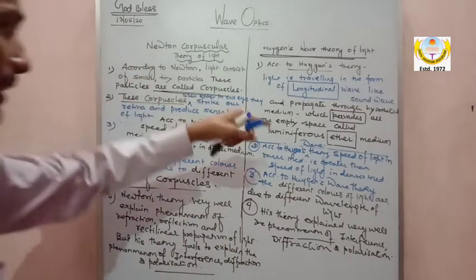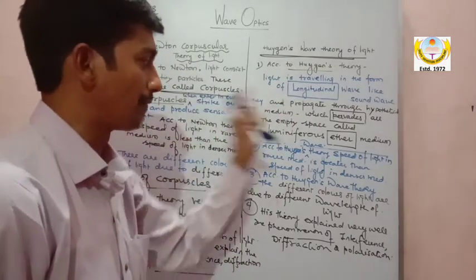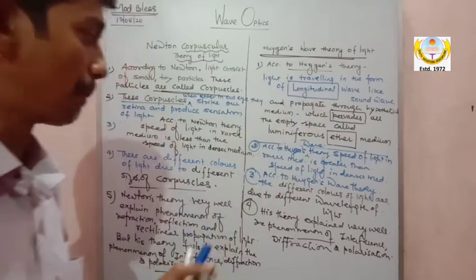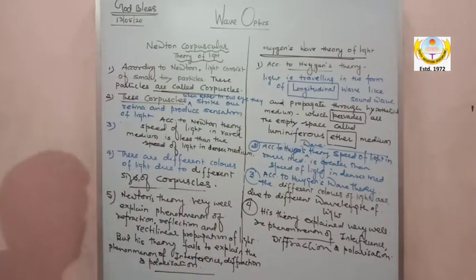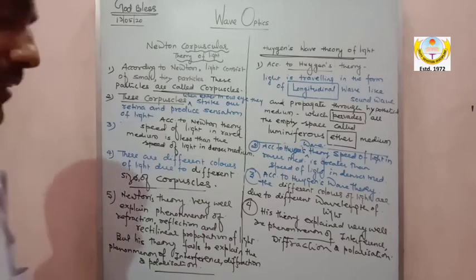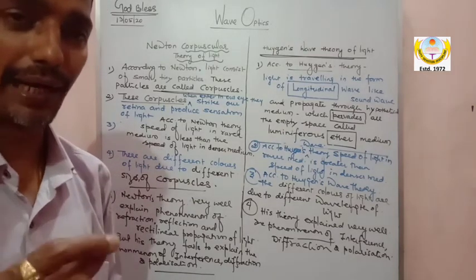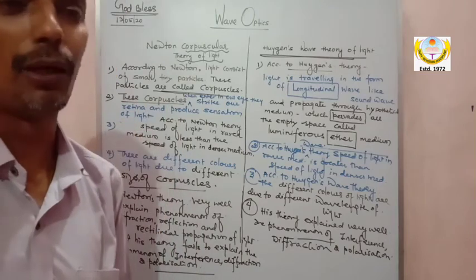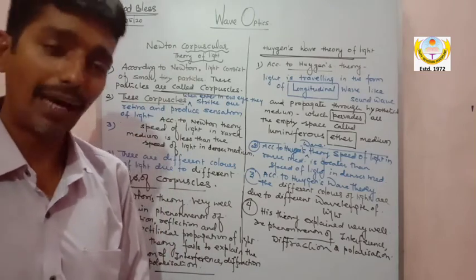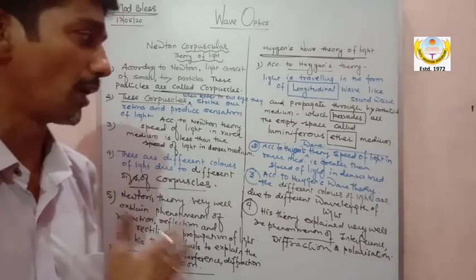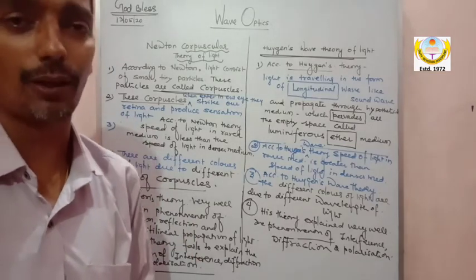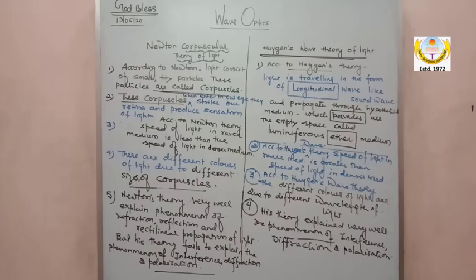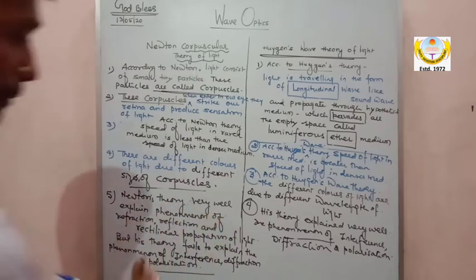So this is, my dear, a 2 point of a distinguished point. And now please let me tell you, I am writing the drawbacks of Newton's theory and drawbacks of Huygens' theory. Now I am writing, because these questions are very important. You should be aware of these questions very well. You should be aware of this knowledge before I go to wavefront and all, my dear. That is very important to understand before I go to wavefront.